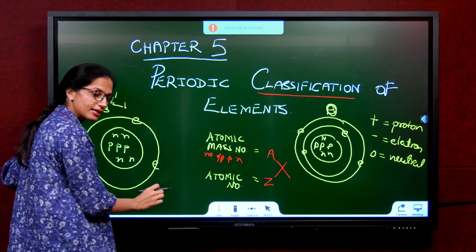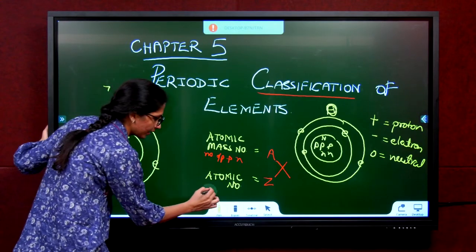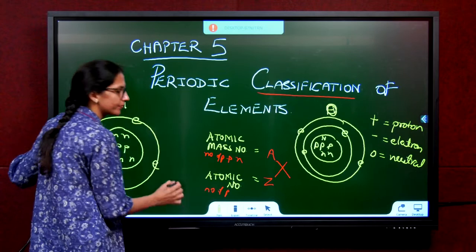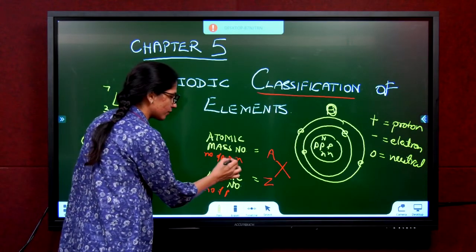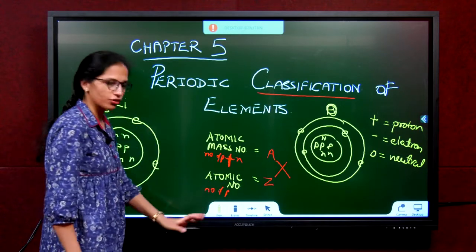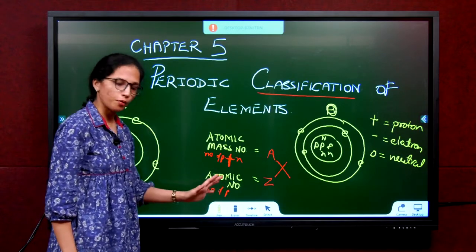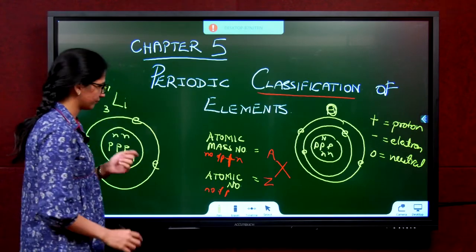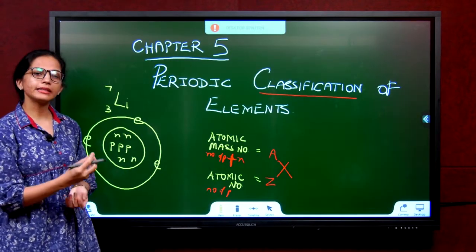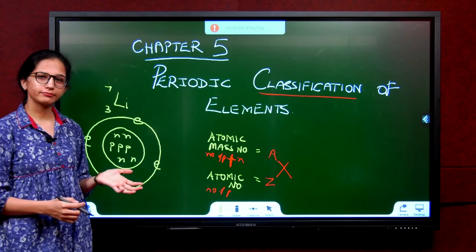Whereas atomic number is nothing but number of protons. We should note number of protons is equal to number of electrons. So instead of P I can write E, no problem. Number of protons is equal to number of electrons. Now what did I mean by neutral atom?